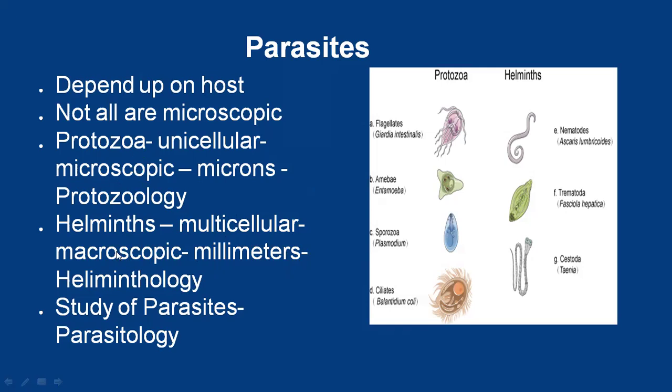Then what is the difference between protozoans and helminths? Protozoans are unicellular eukaryotic organisms, helminths are multicellular. Protozoans are microscopic, measured in microns, and their study is called protozoology. Helminths are macroscopic, measured in millimeters, and their study is called helminthology. The study of parasites is called parasitology, and protozoology and helminthology are two branches of parasitology.